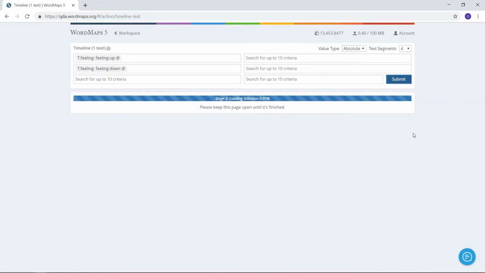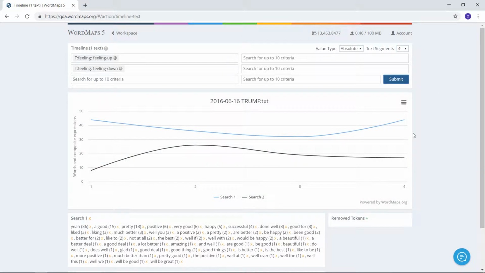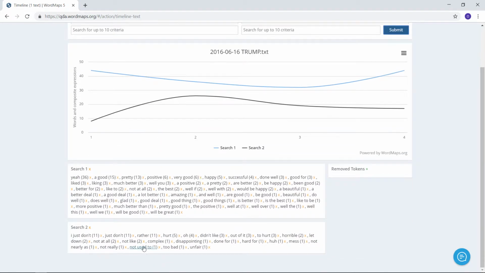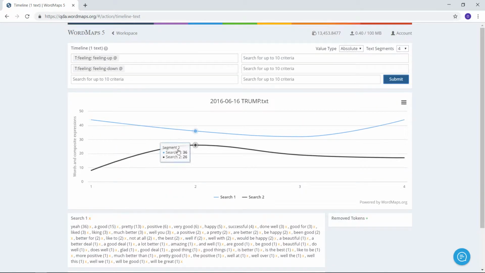So now we have the text organized as just 4 chapters, if you will. And now we can see much more clearly that actually the feeling up aspect, being the first part here, is kind of winning. So we have a positive mood as the stronger one here in the top. And it's beginning quite positively and it's ending quite positively. In the second quarter, however, the feeling down kind of moves up and almost meets the feeling up theme. So that was just a general overview of these two topics.